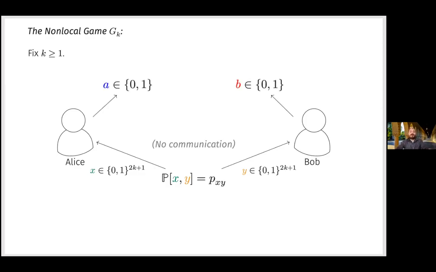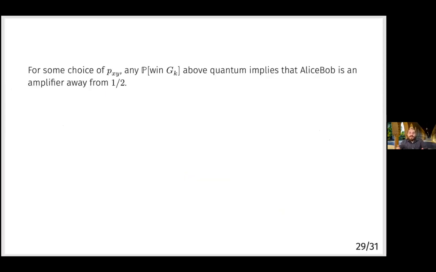And they must produce output bits such that the parity of their output bits is the majority of the bitwise sum mod 2 of their input bit strings. So this you may recognize as of the class of games which are known as non-local computation games. It turns out that if you choose this input distribution pxy correctly, then any win probability at this game that's above the quantum value implies that the Alice-Bob gate applied to the correlation functions as an amplifier away from